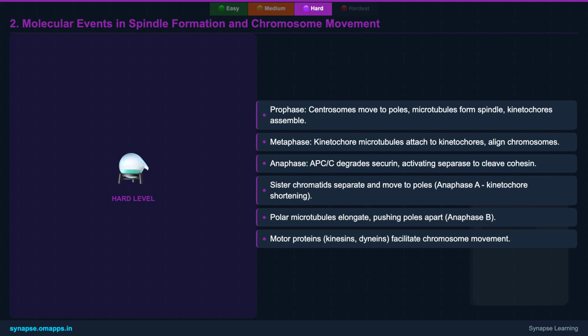During spindle formation, microtubules polymerize and attach to kinetochores on chromosomes, guiding their movement. In anaphase, a complex called APC/C triggers the separation of sister chromatids by degrading a protein called securin, which in turn activates separase to cleave cohesin. This allows for the precise segregation of genetic material. Understanding these specific protein interactions is key to appreciating the accuracy of cell division.